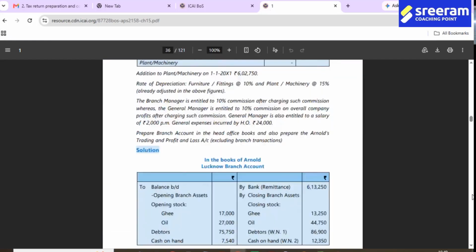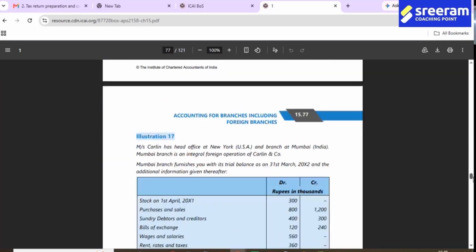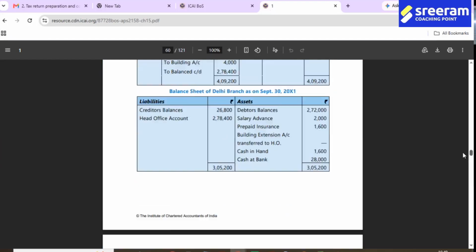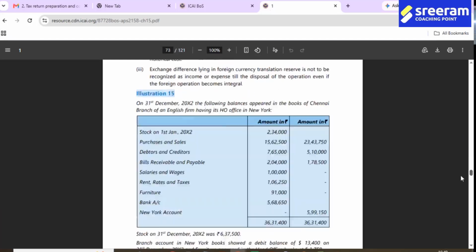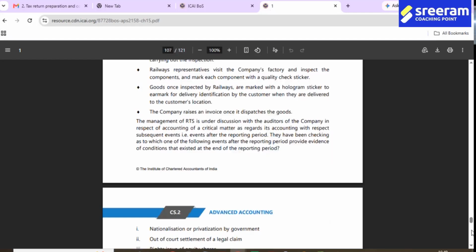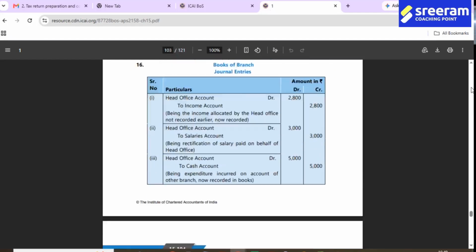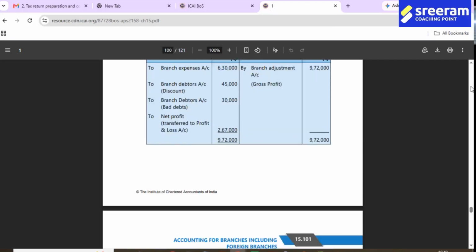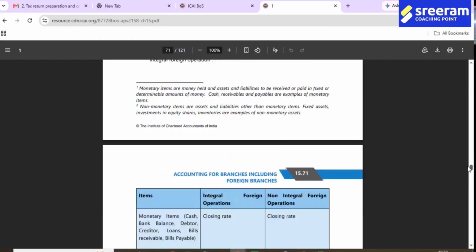So I would like to take up the end of the topic. So it is not there. Hmm? So what I would like to do is take up some basic illustration at the initial stage.